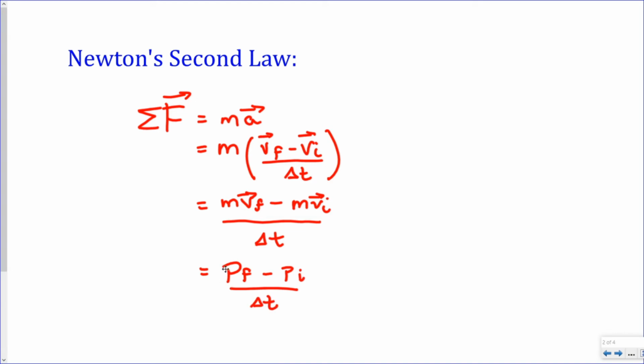And we can go one step further and simplify to pf minus pi, and I should make those vectors. So the final momentum minus the initial momentum is just change in momentum divided by change in time. So the sum of the forces is equal to the change in momentum divided by the change in time.